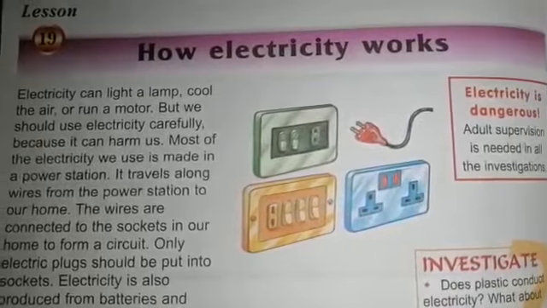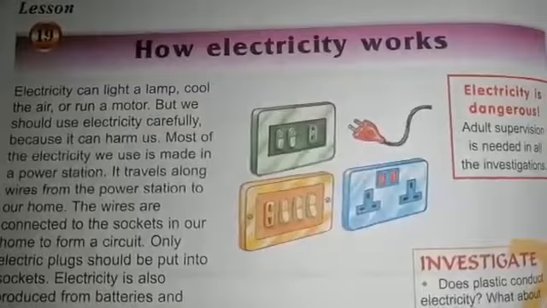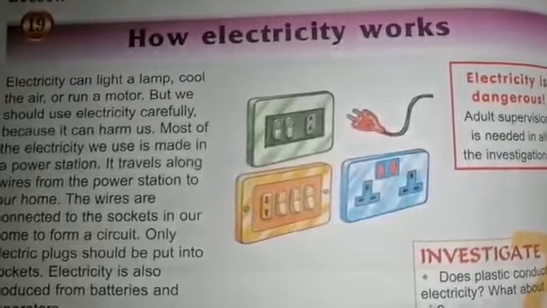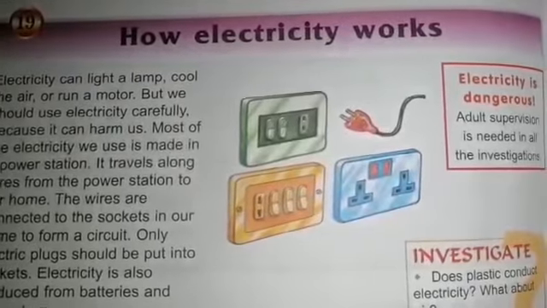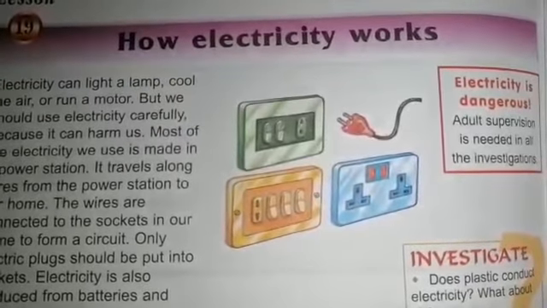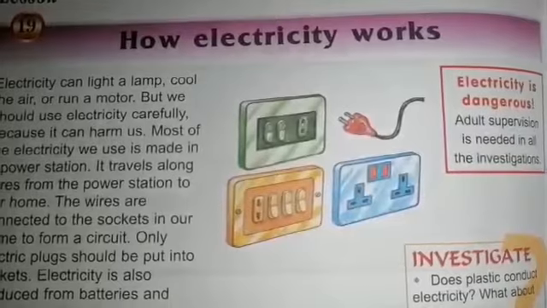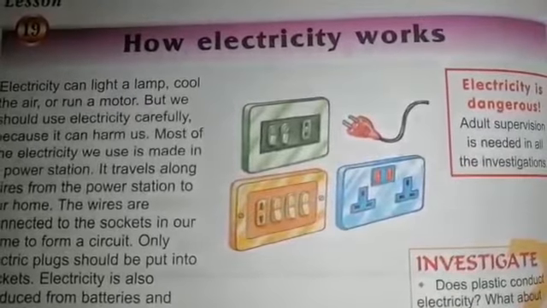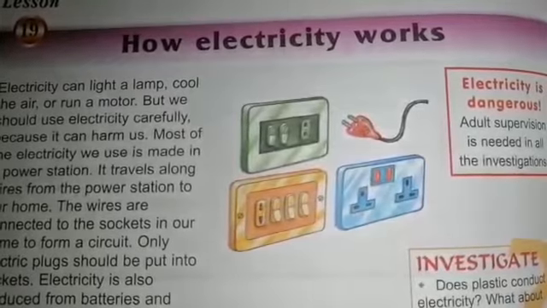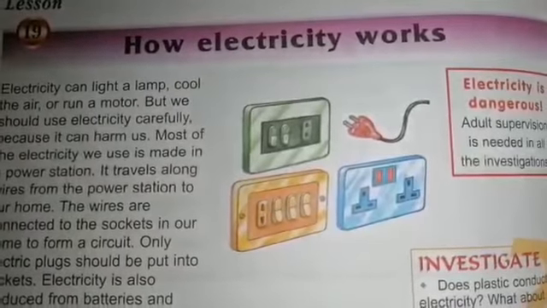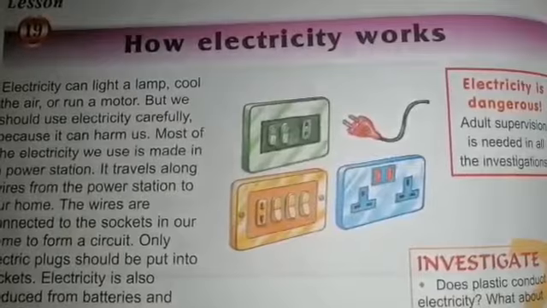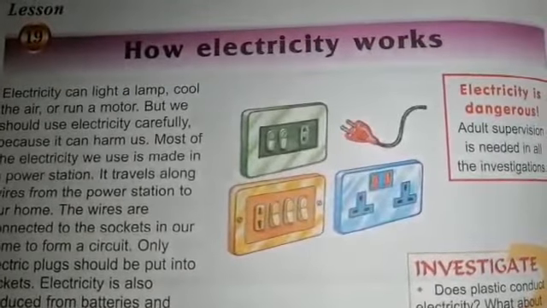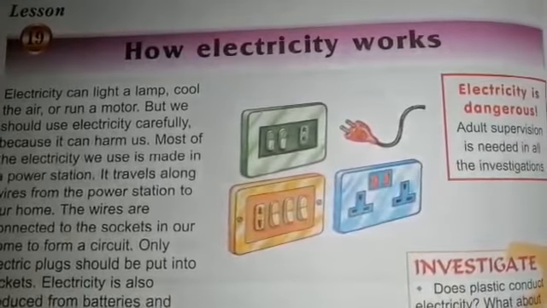So boys, we have studied all the aspects of electricity: some uses of electricity, some harms or dangers of electricity, what are conductors and insulators, how electricity travels from one place to another place, what are electric circuits, and how a switch is important for the electricity supply. So we have already read about all these aspects. I hope you have understood all these aspects clearly.